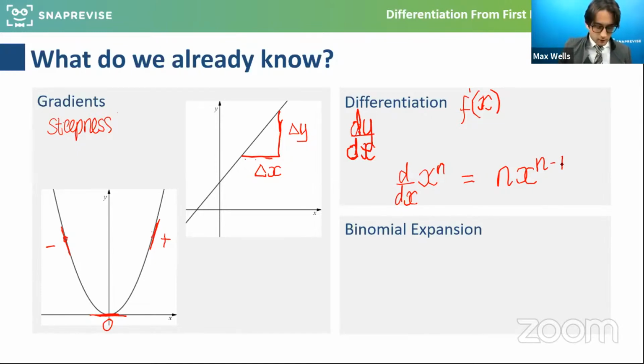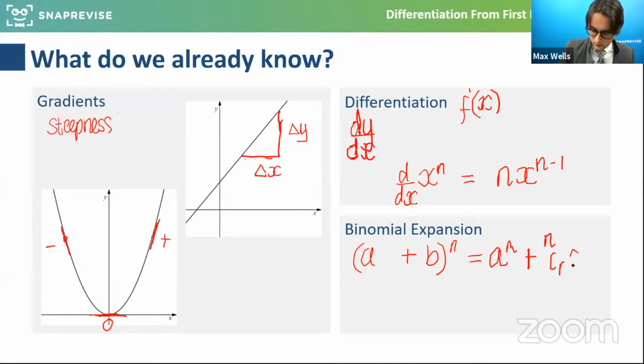Who has done binomial expansion? Is that something we've seen before? Yeah, excellent. Thanks for writing that in the chat. Well done. So binomial expansion deals with expanding brackets like this. You may have used it to expand a bracket like a plus b to the power of n, and you might write that in ascending powers of a or b, depending on how you've done it. But it basically allows us to use combinations to expand brackets. Well done, and that's great to hear.